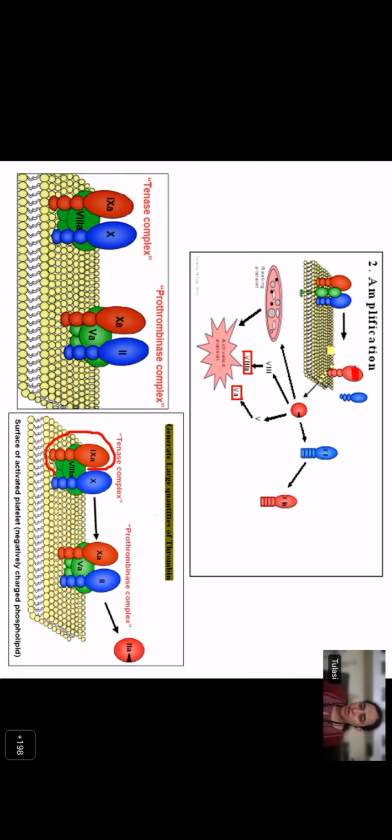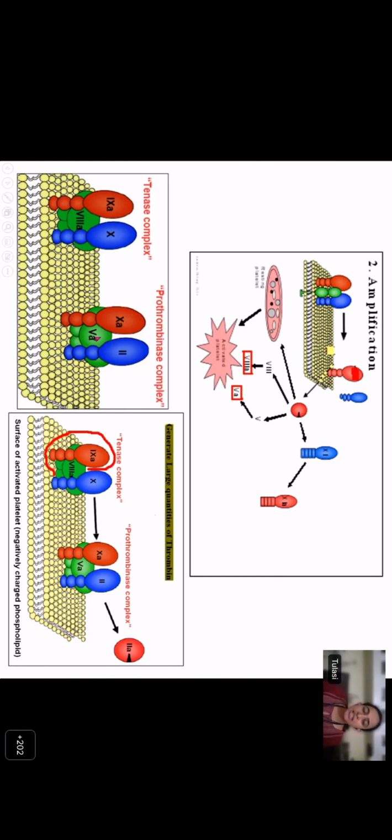The thrombin which is getting formed is going to activate the cofactors of coagulation, which are factor 5 and factor 8. It is going to activate the platelet. As a result, the procoagulant surface of platelets is exposed. It is also going to activate factor 11. Now, when the cofactors 5 and 8 are activated, they are going to form two important complexes on the surface of the activated platelet, the 10A complex and the prothrombinase complex.